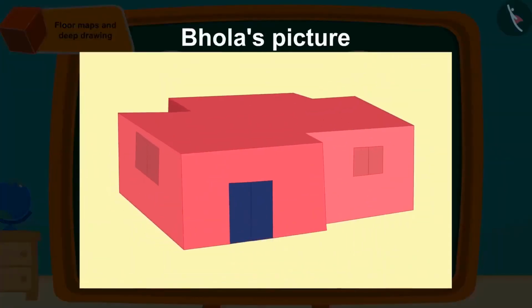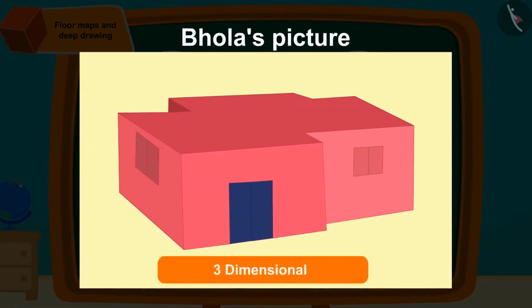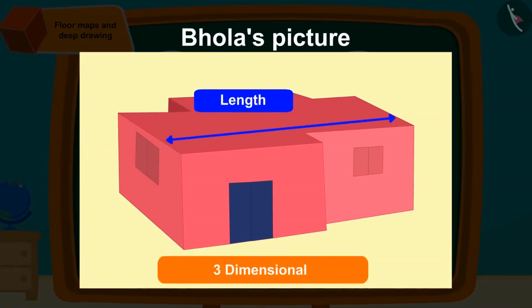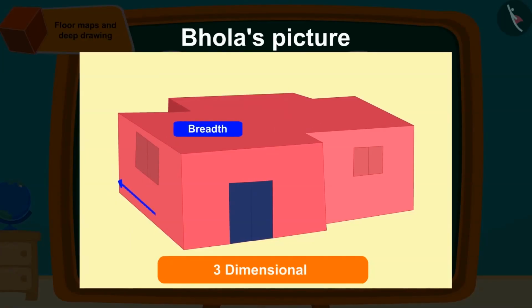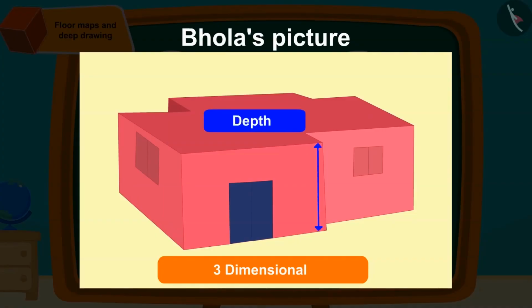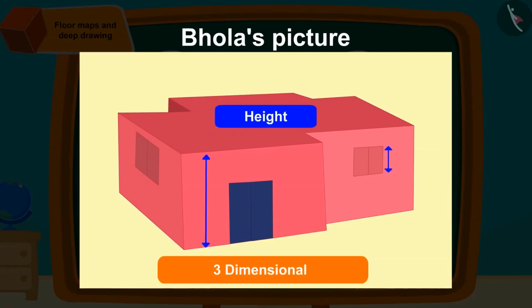This portrait is depicting all 3 dimensions. In this, we can also see the length, breadth and depth of the room. And that's how we can tell about the height of the room or window from the picture that Bhola had made. Since we can also estimate the depth, we call the pictures drawn by Bhola as deep drawings.